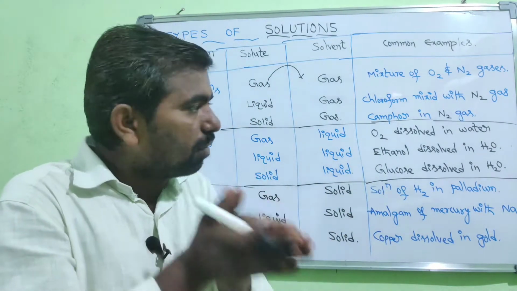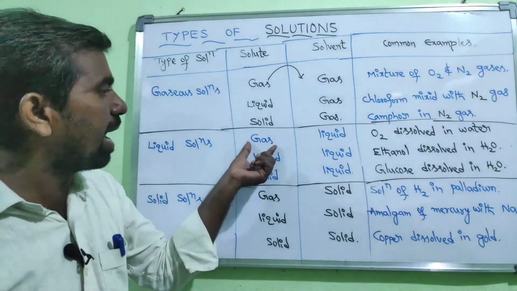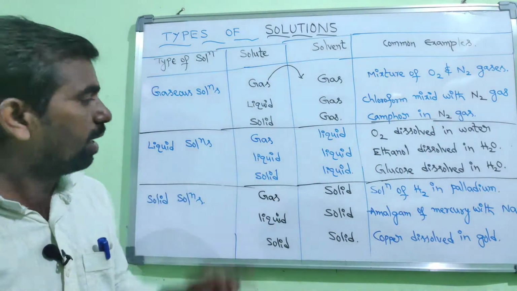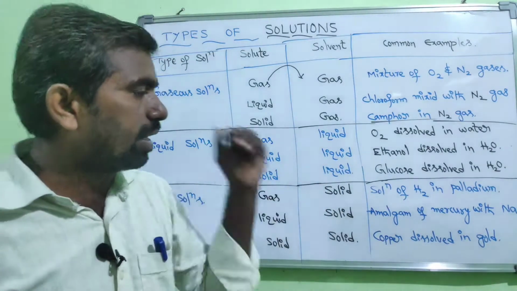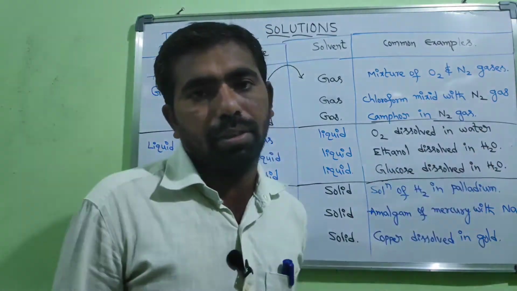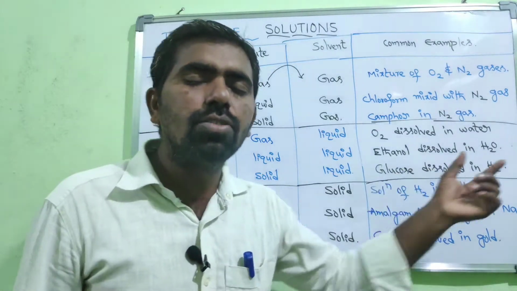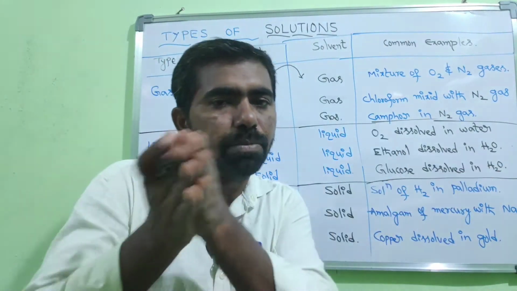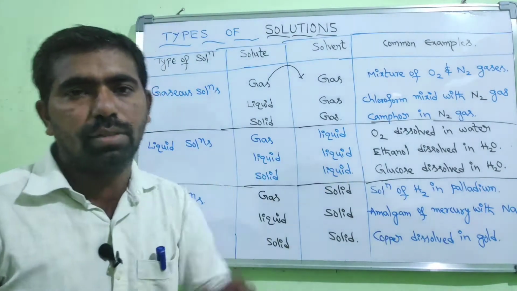So that is one of the homogeneous mixtures, one of the types of solution, that is gas in liquid solution. And the next one is liquid in liquid. Another type of solution is ethanol dissolved in water. Ethanol is a type of alcohol and it easily dissolves in water. A homogeneous mixture is obtained. So that is the example for the liquid in liquid solution.